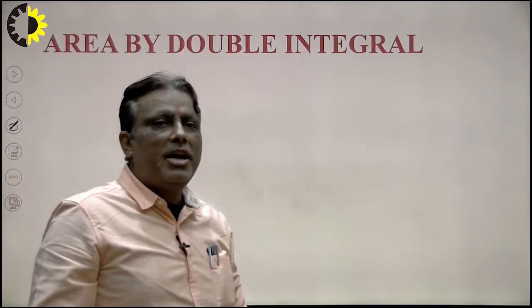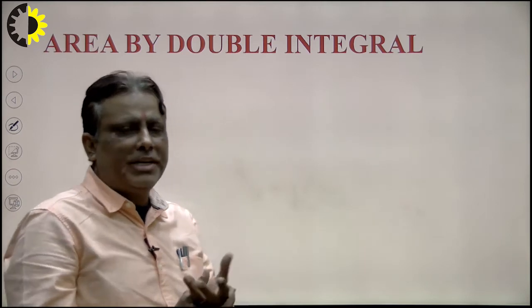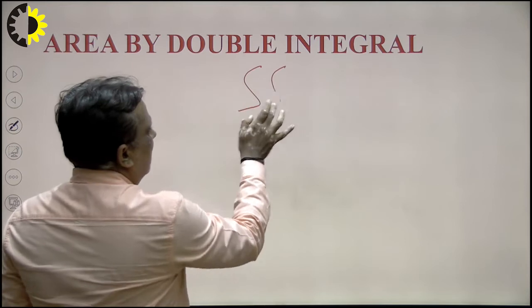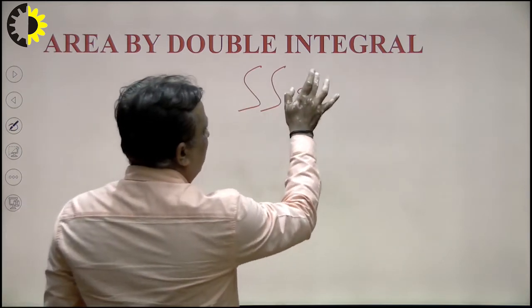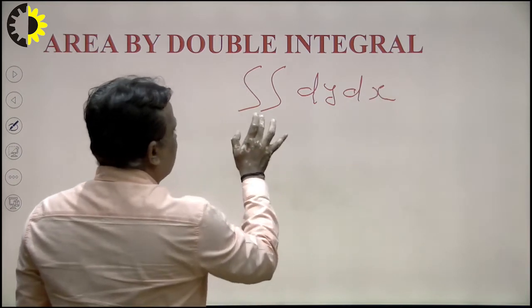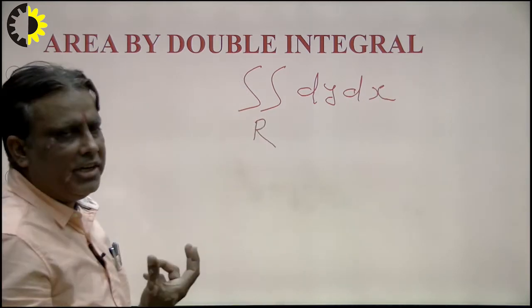Now next is area by double integration. How to calculate area? In the previous lecture I explained that the area of any region can be obtained with the help of dy dx. This is the portion of area, and there is a region which will be calculated in the form of area.